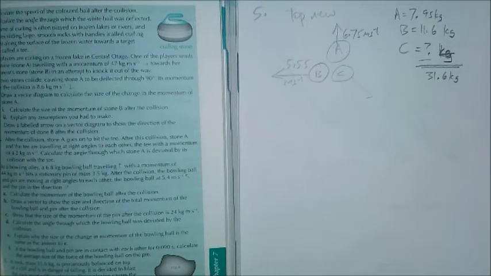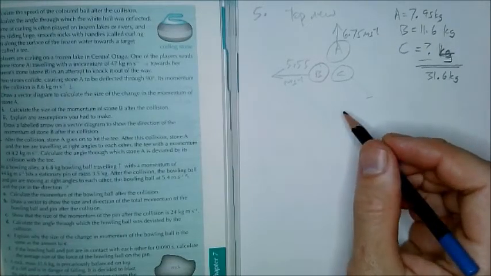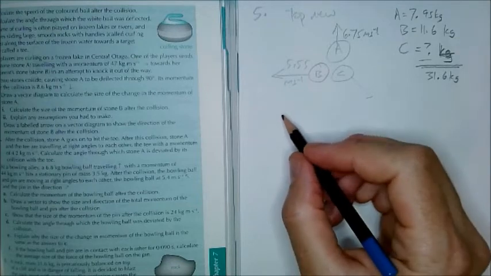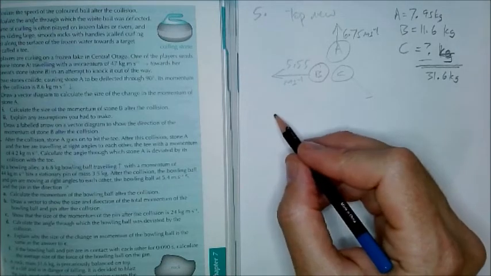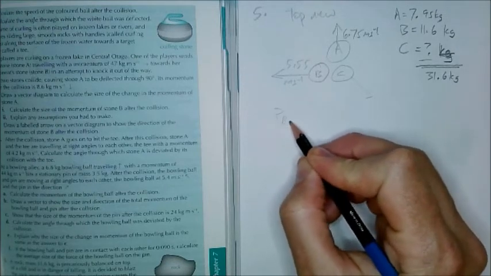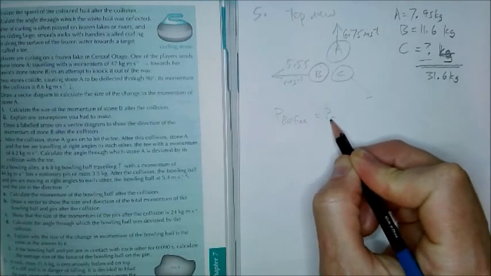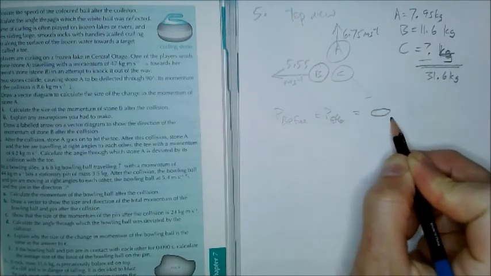The momentum before was a stationary rock, so the momentum after must be essentially zero. So P before equals P after equals 0.